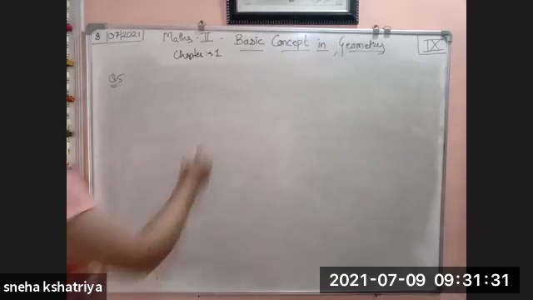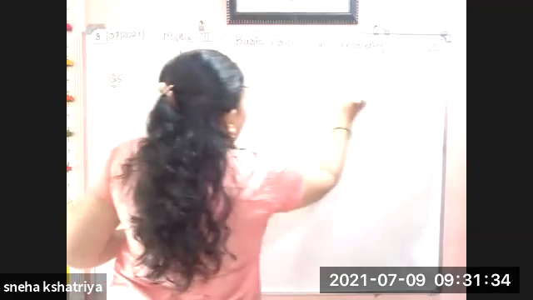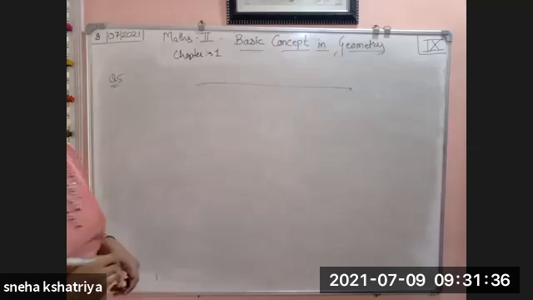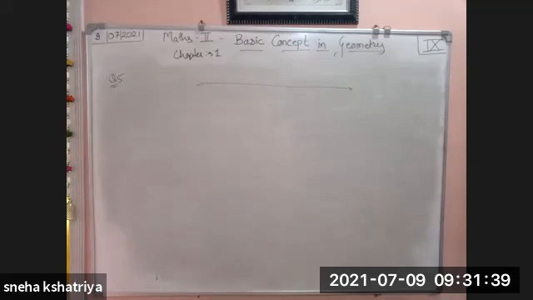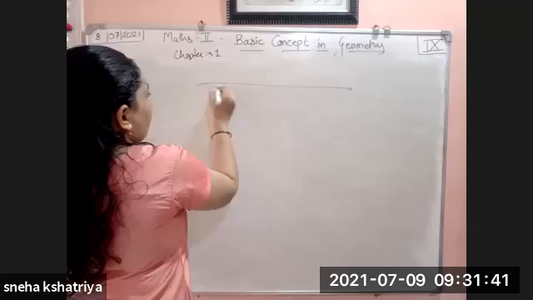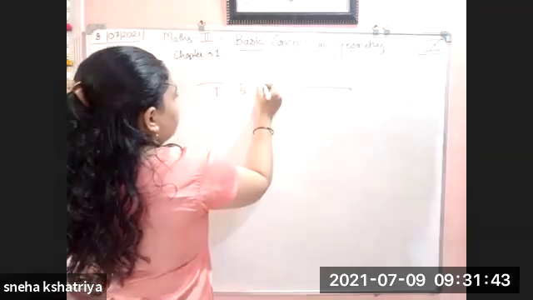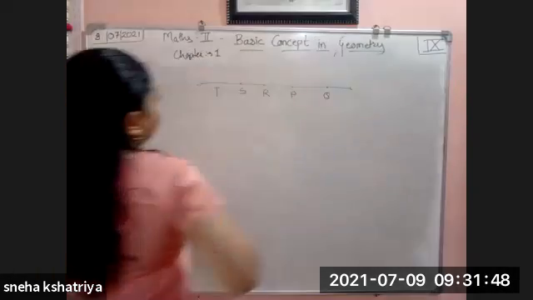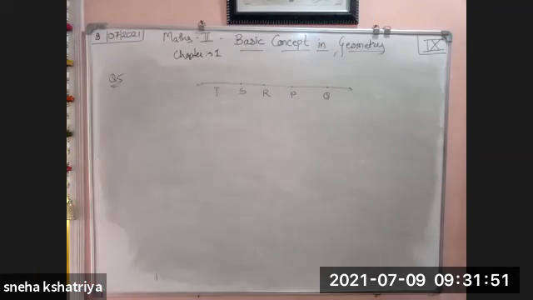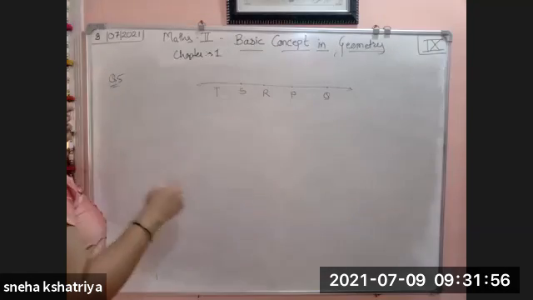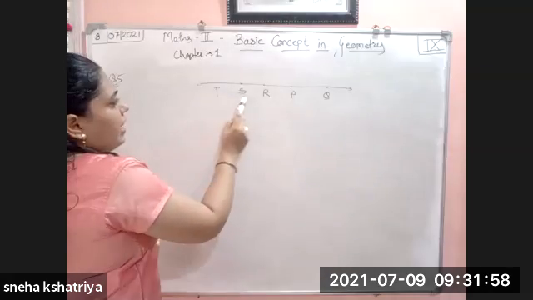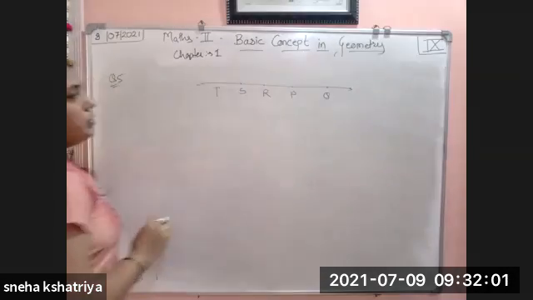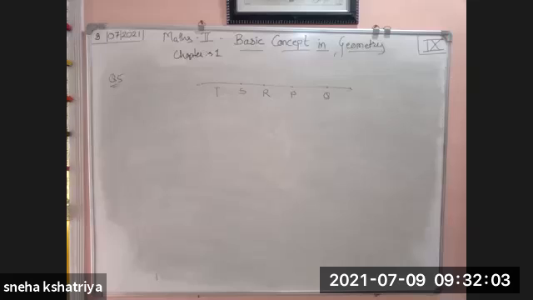A line is given to us in which different points are there: T, S, R, P, Q. Now we have to find out one by one all the values of the given questions.